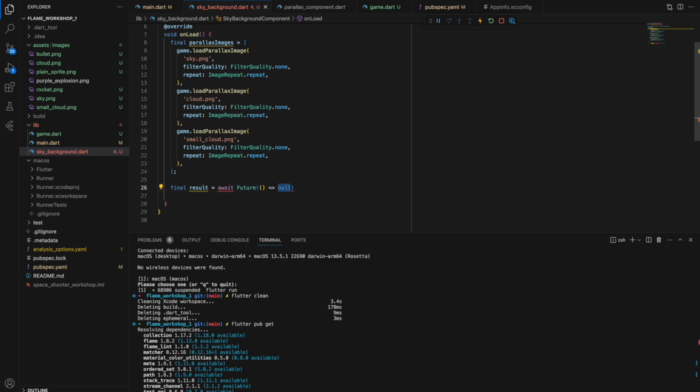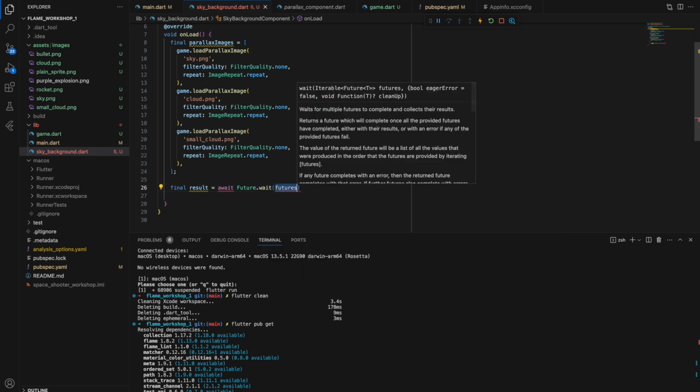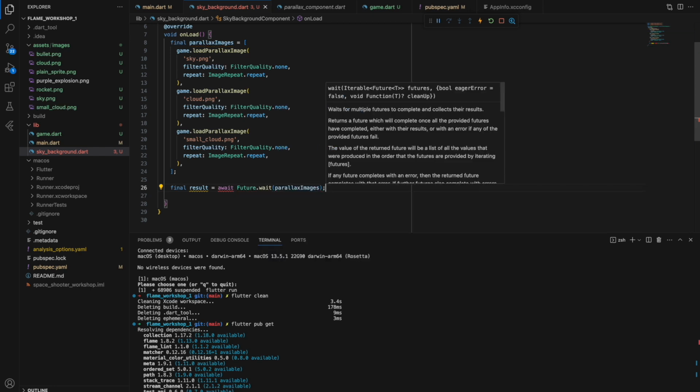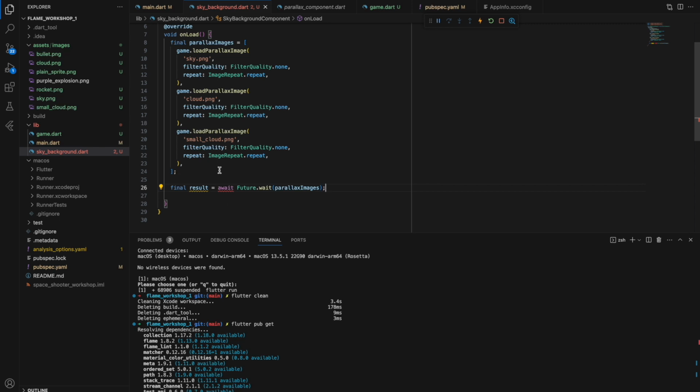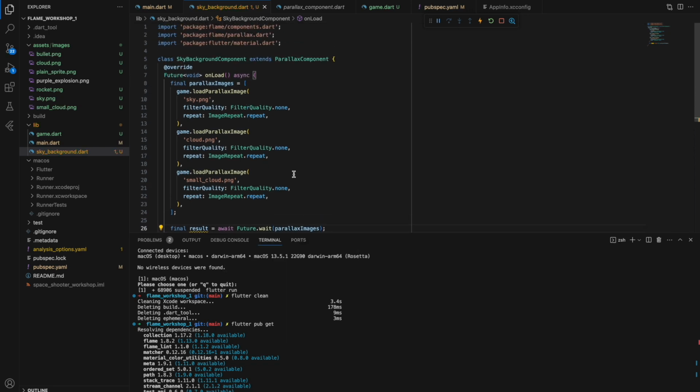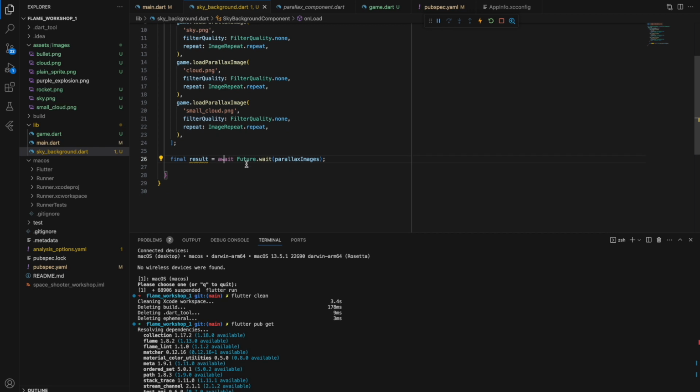As it's a list of futures, we would need to use Future.wait on parallax images. So we will receive all of the future results for every single list item at once here, and we will have a result. What's wrong? Yeah, we would need to add an async modifier to our onLoad function.